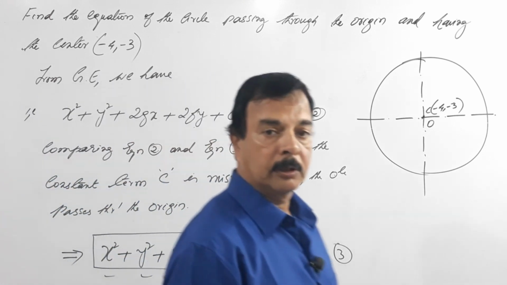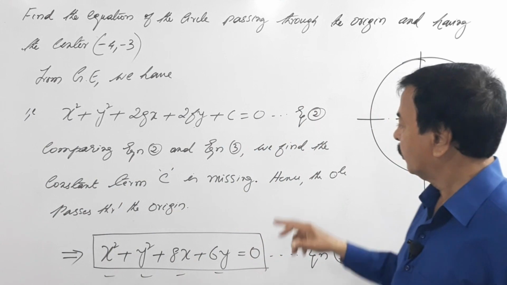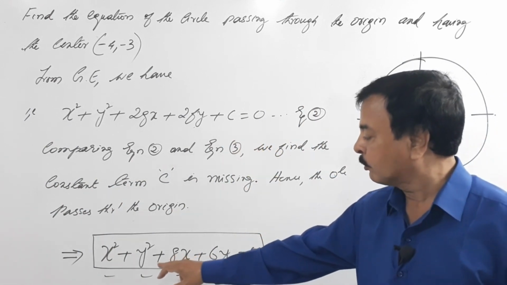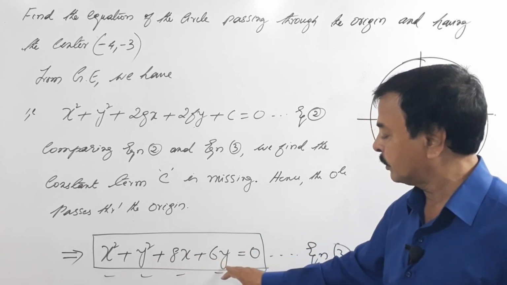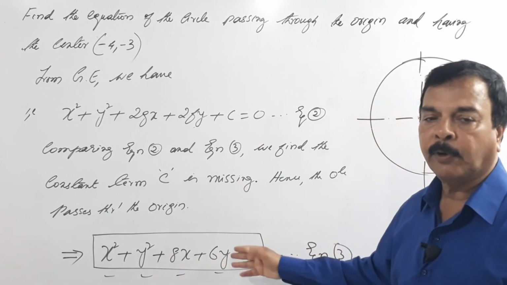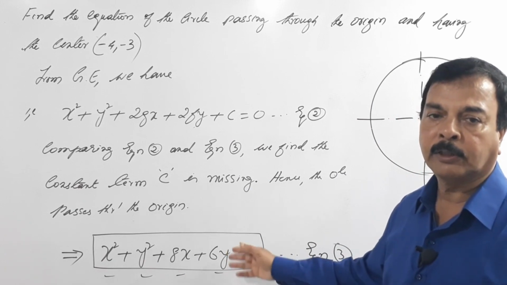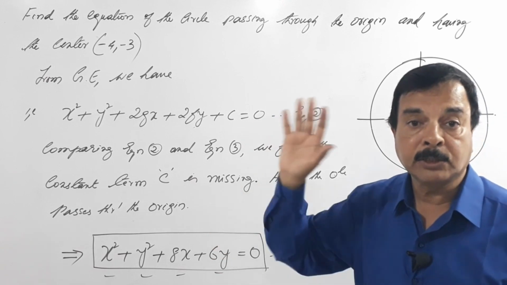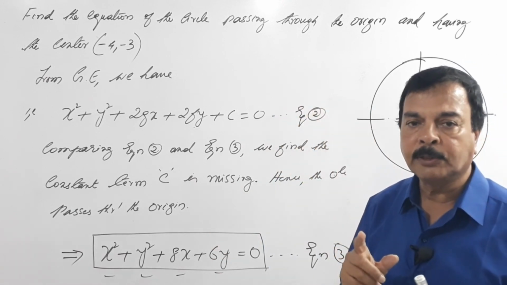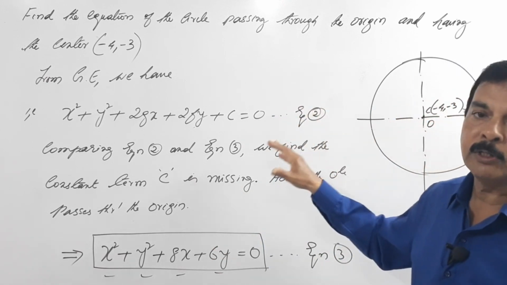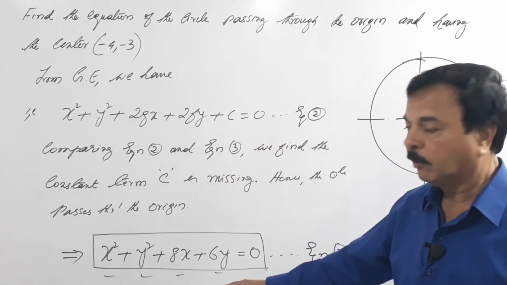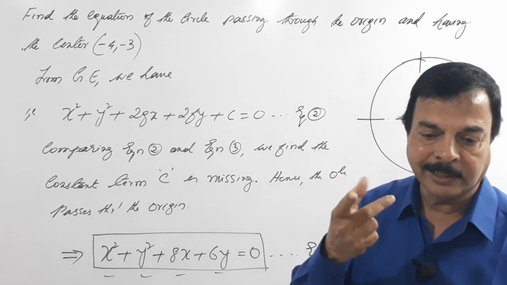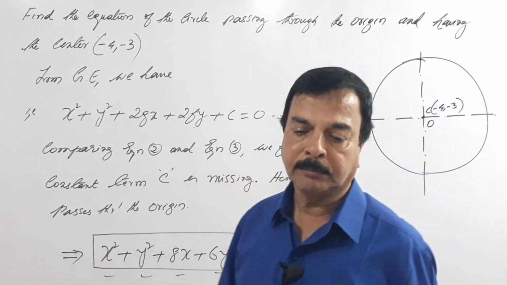So dear students, what you have to prove is that this constant term is not there. In the event you had x square plus y square plus 8x plus 6y and some value of c, say plus 4 or 3 or 2, whatever value, then it shouldn't have passed through the origin. So in the examination you have to mention, since the constant c is missing in the equation, it means the circle is passing through the origin. That's it. So we'll go for the next problem.